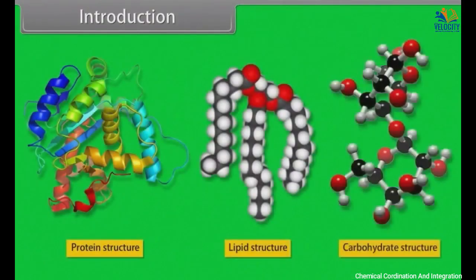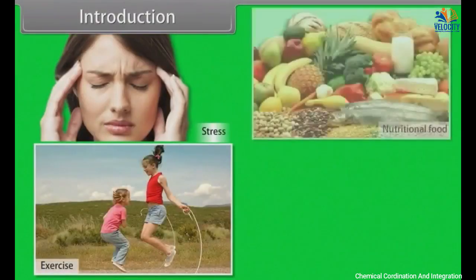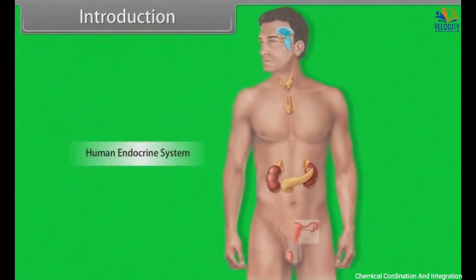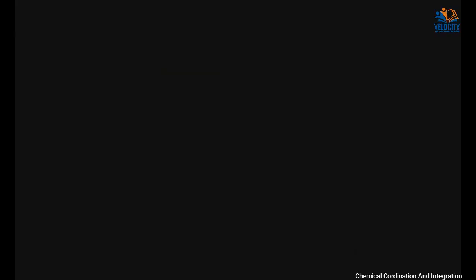Growth hormone has a significant effect on the metabolism of protein, lipid, and carbohydrates. The production of growth hormone depends upon many factors such as stress, exercise, nutrition, sleep, etc. There are several other hormones secreted within the body which perform specific functions, such as calcitonin, which is secreted by the thyroid gland and helps in regulating the level of calcium in blood. So, throughout this module, we learn chemical coordination and integration.